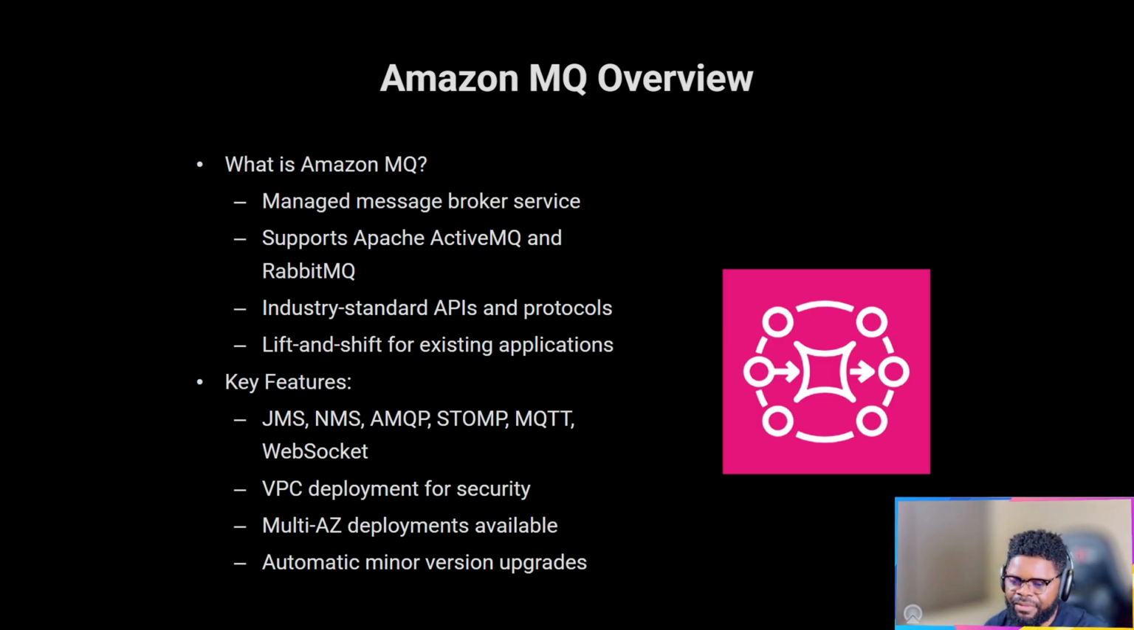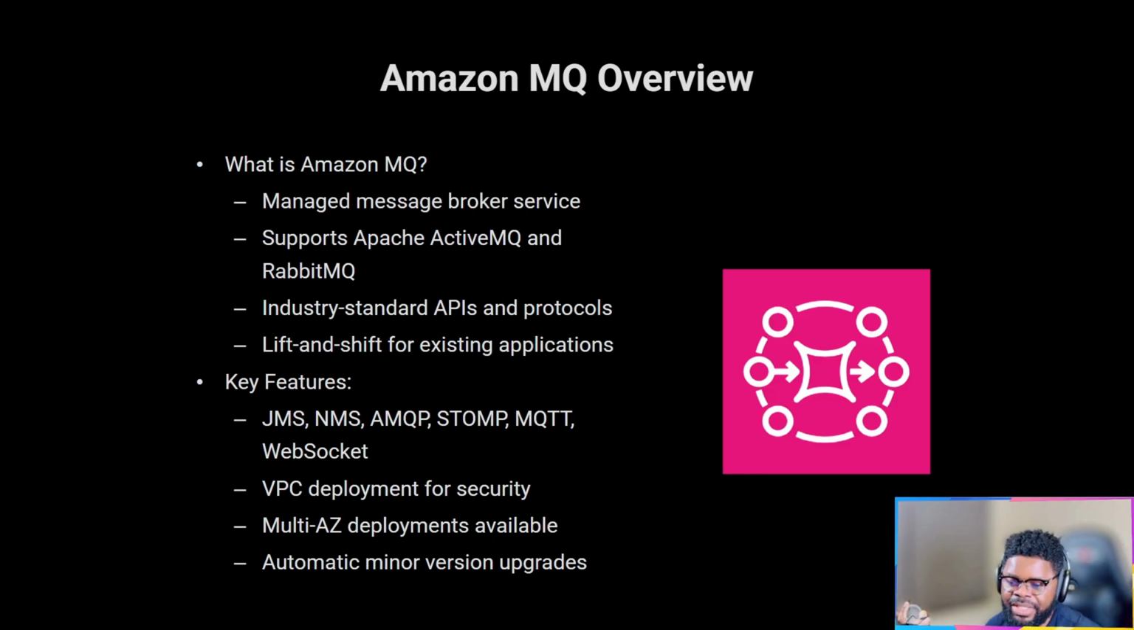Lift and shift is one of the reasons you want to go this route. If you want to move to the cloud and you're thinking about moving to SQS, but in the meantime you still want to keep your queue, Amazon MQ is something you can consider. It also supports AMQP and many of these protocols.